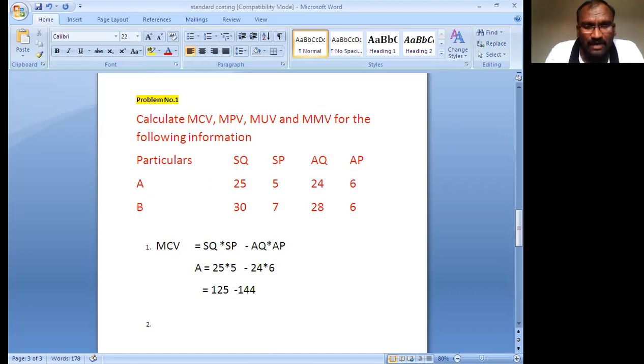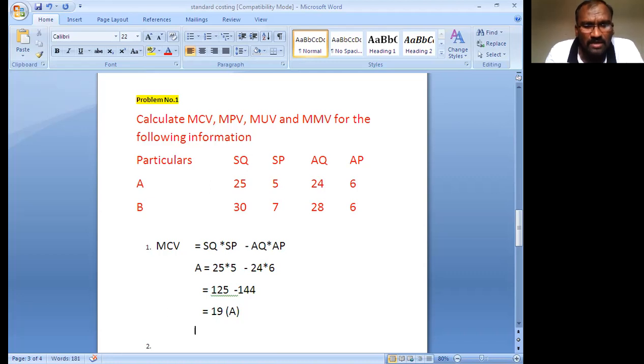Now 125 minus 144. Here you get a negative value. How much is the negative amount? You get negative 19. If you get a negative value, you mention it as A, adverse.